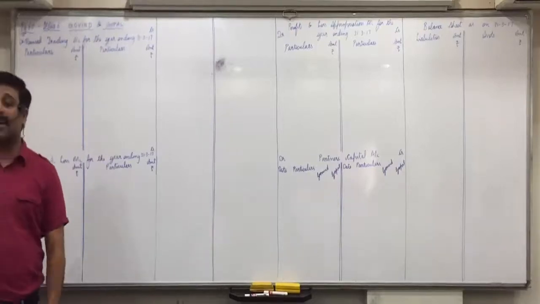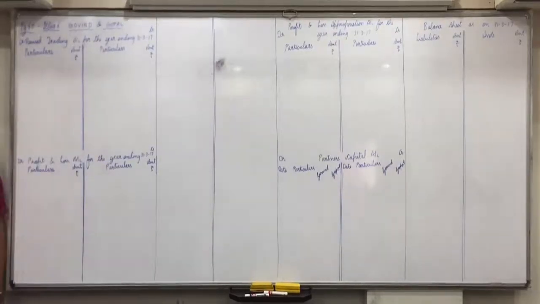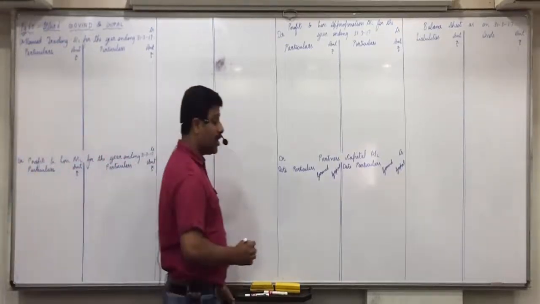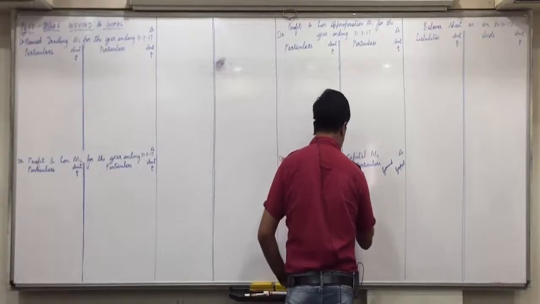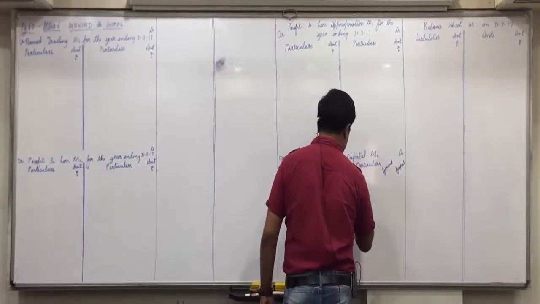Now, see at the bottom in the list of liabilities, do you find capital of Govind 1 lakh and capital of Gopal 30,000? Do you all find that? Put a tick on that.